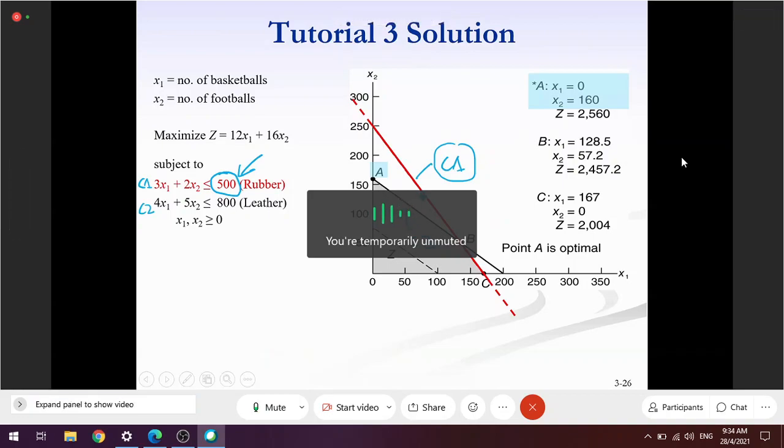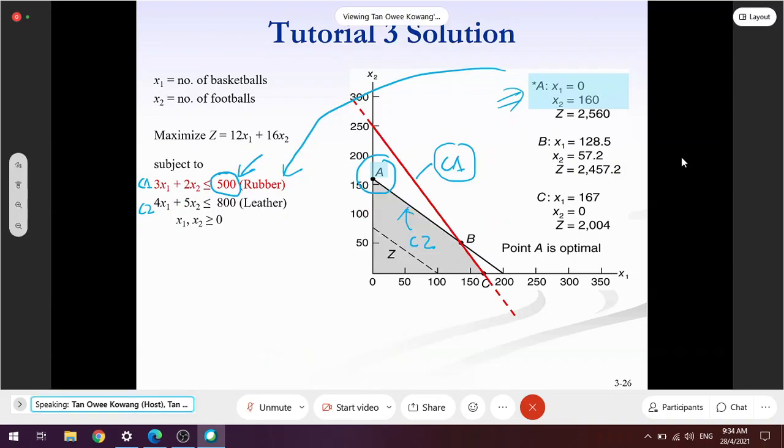So the point that I found here is 0, 160. Then I replace this point into this constraint, then I will be able to find the sensitivity range.